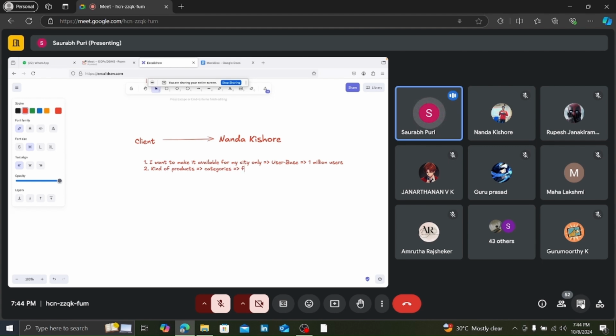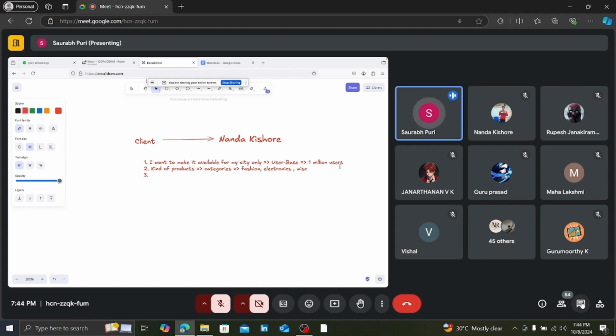Categories can have fashion, electronics, and food, let's say. Not food, that would be a grocery delivery app. So let's say I am having some fashion and electronics, and some miscellaneous, right? Now three. Now the client is saying to Nandakishore that hey, put an option of how